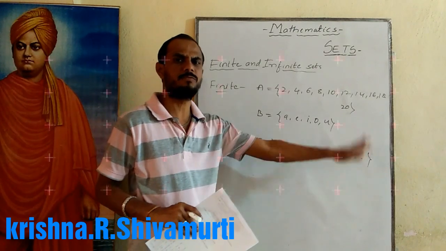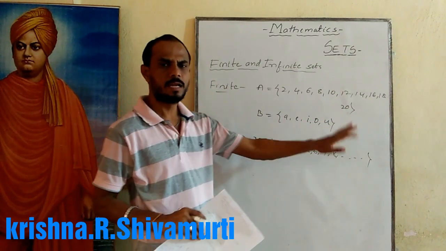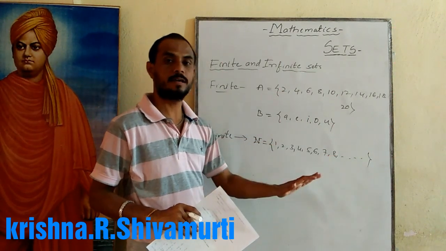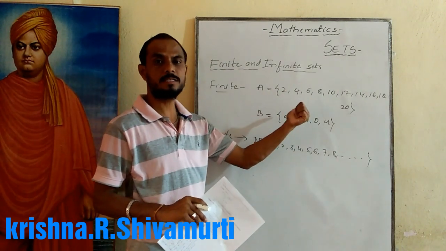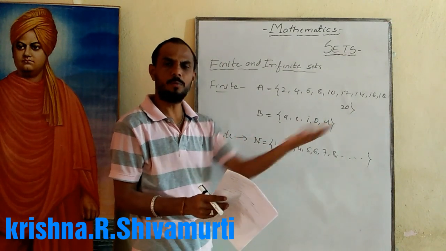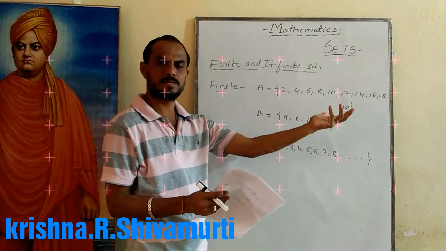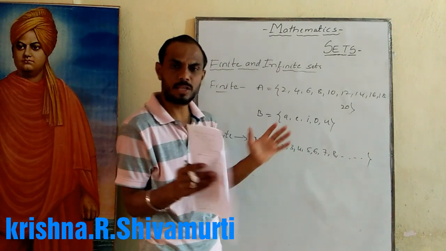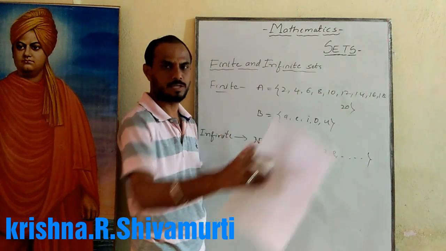The even number set is an infinite set. The odd number set is an infinite set. The prime number set is an infinite set. The composite number set is an infinite set. But the English alphabet set is a finite set because there are 26 letters. Prime numbers: how many? What is the last prime number? I don't know. What is the last composite number? I don't know. So some sets, some groups, are infinite, and the last one is not defined.